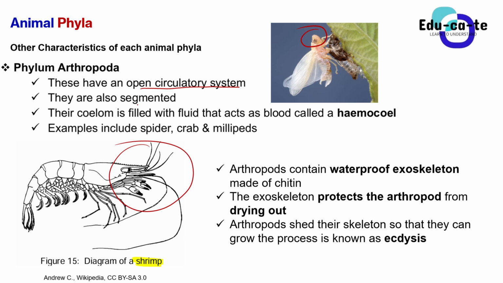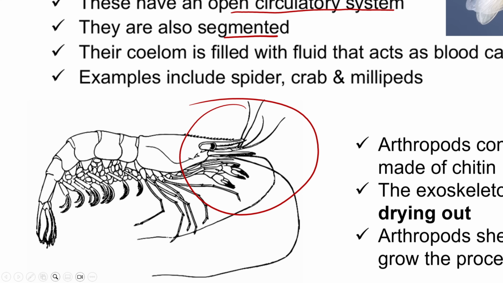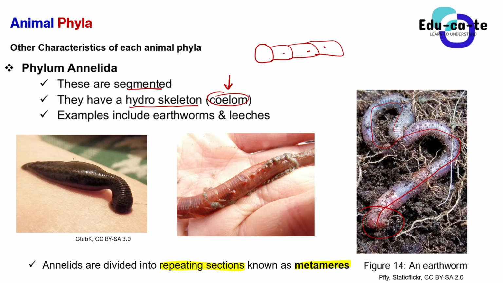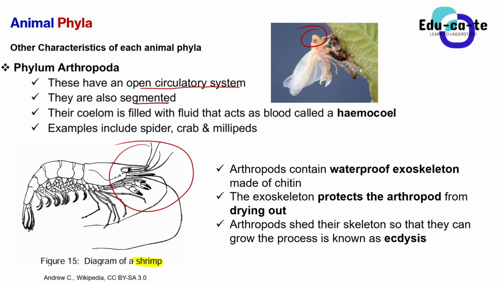They are also segmented just like the annelids. You can look at them here. They are divided into smaller appendages. If we look at this shrimp, it has got smaller sections. This is a section, this is a section, and so on. So their body is divided into sections. But when it comes to Arthropoda, we don't call them metameres anymore. We only call them metameres in the phylum Annelida. Here in phylum Arthropoda, they are just sections, or appendages that are following each other.